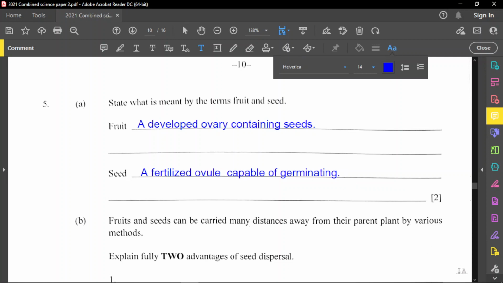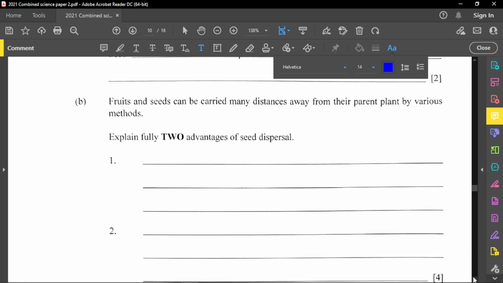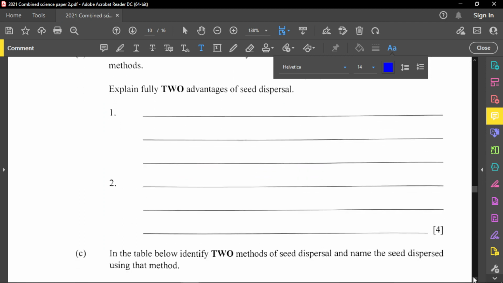Now, part B is: fruits and seeds can be carried many distances away from their parent plant by various methods. Explain fully two advantages of seed dispersal. So let's talk about the first one here. There are many advantages we can talk about, but let's look at the main ones. The main reason why fruits would want to disperse from the parent plant is to reduce competition. Because if too many plants are at the same spot, they're going to compete for the same resources, right?